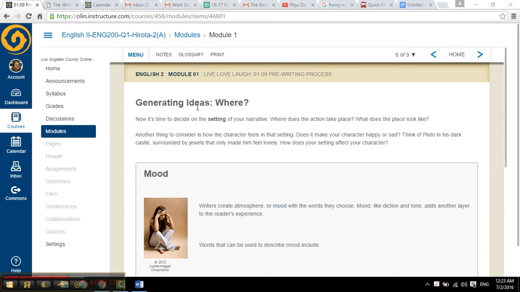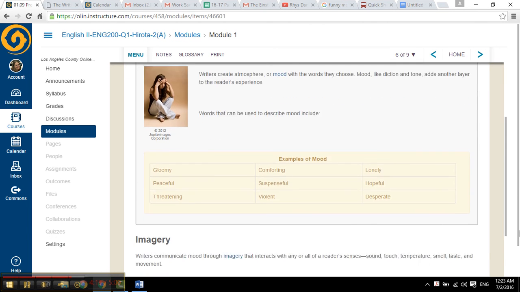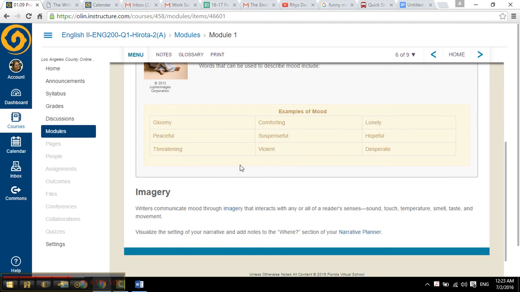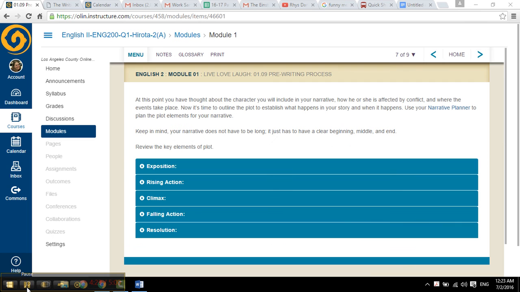This page is about generating ideas. This is the where, the setting of your story, and the setting is the time and place. You're going to establish the mood of your story here. Here are some good examples of words to help you. Also you're going to figure out your imagery, which is what makes a story good. And you're going to use this narrative planner. I will talk more about the narrative planner in the assessment video.